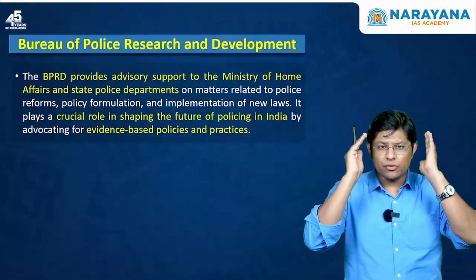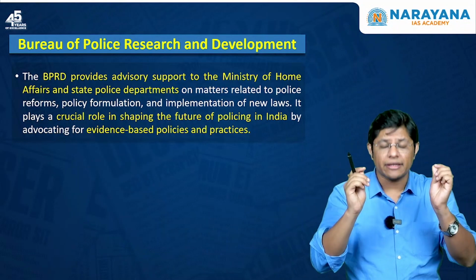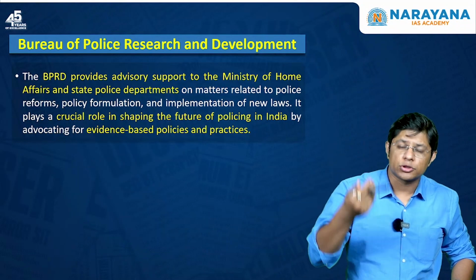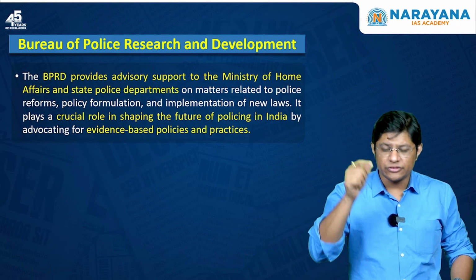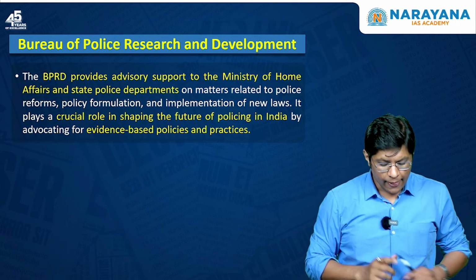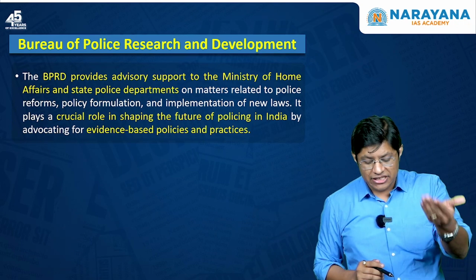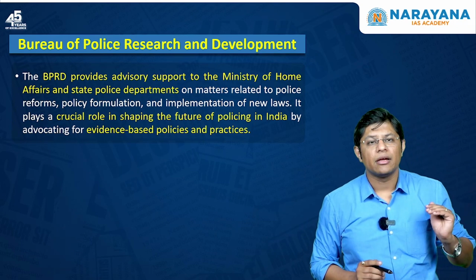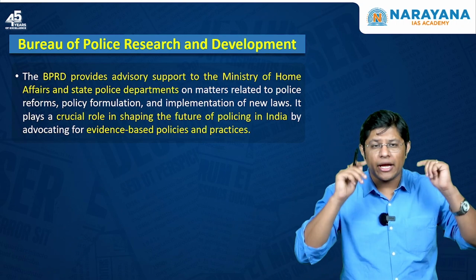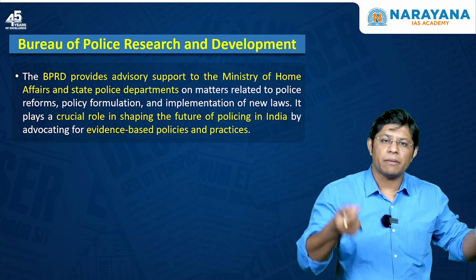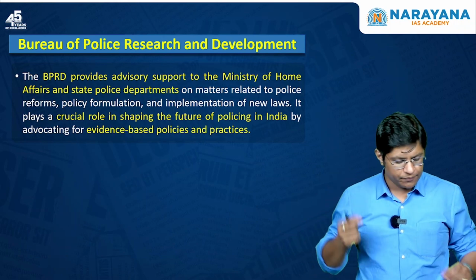So, just try to remember that the focus of BPRD is to modernize the police force and to make sure that the police force is working in the best interest of the public, right? Then BPRD provides advisory support to MHA and the state police departments as well, right? So, the purpose is to enhance the efficiency of the police system in our country, BPRD under MHA.